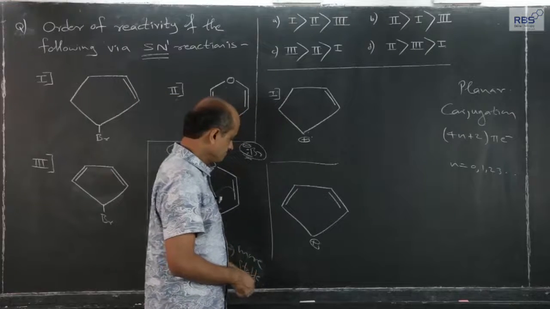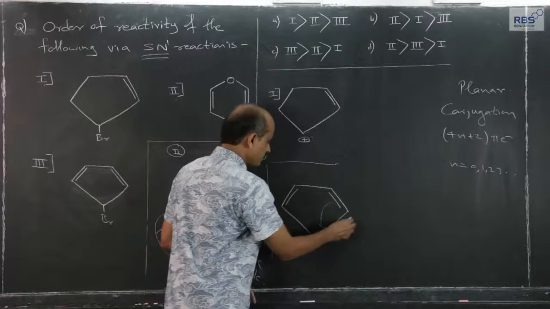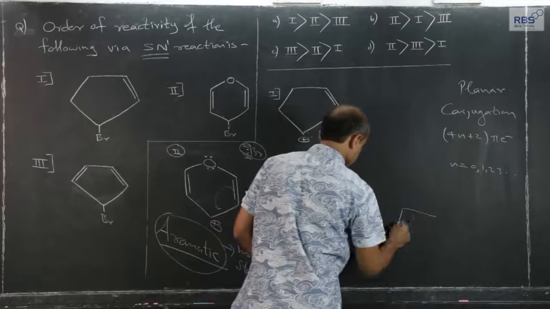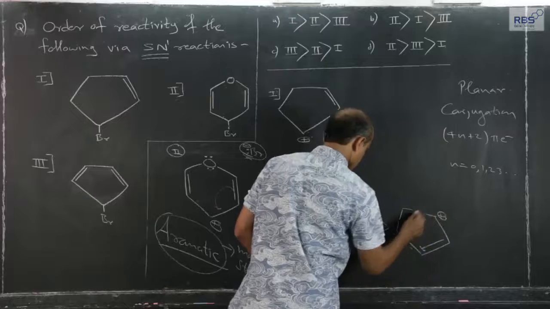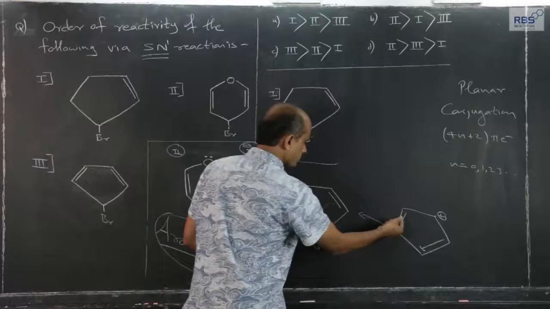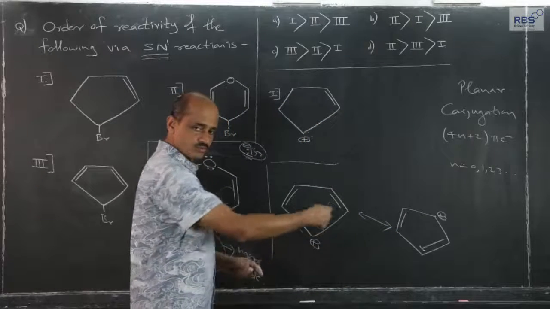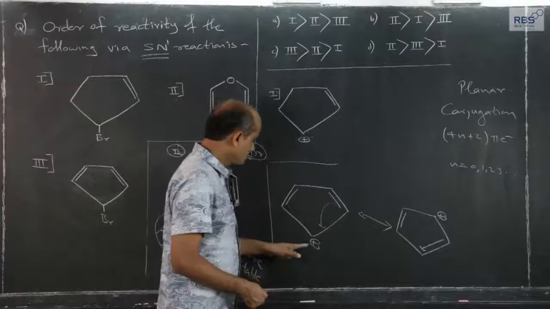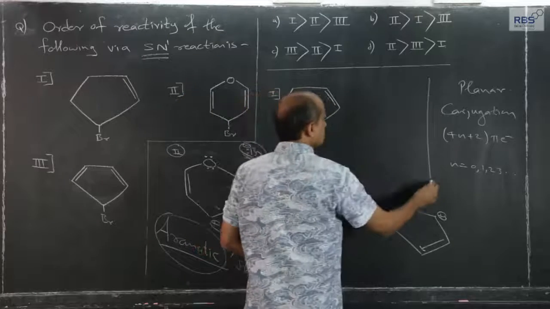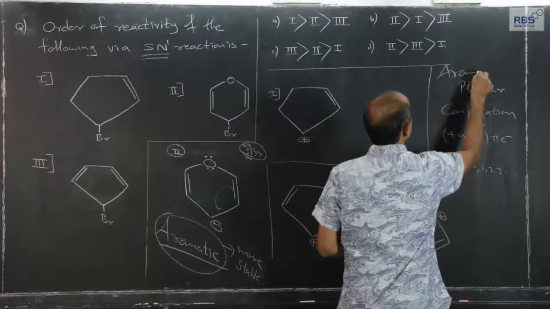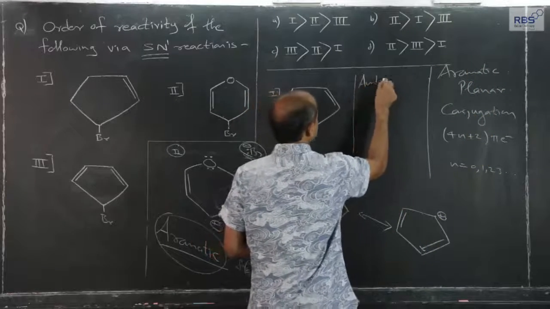What about this? This carbonium ion, this pi bond can get shifted here, giving rise to, now this pi bond can get shifted here, positive charge will develop here. I will not show all the resonating forms, but this carbocation fits into a formula. This is for aromatic, and this is for anti-aromatic.